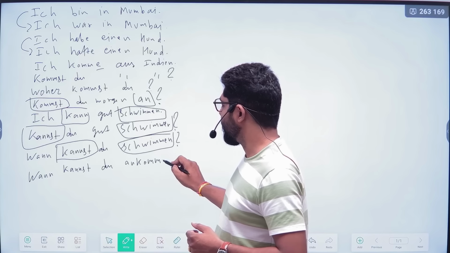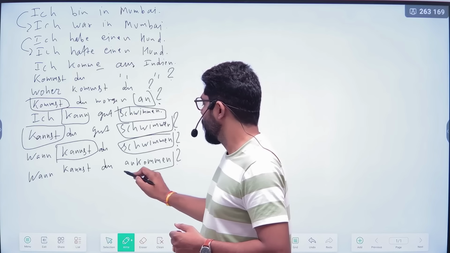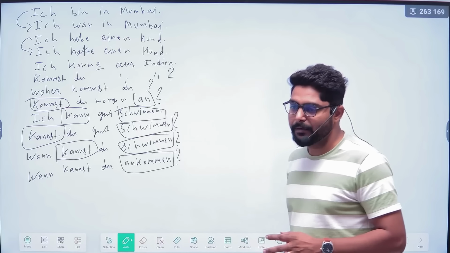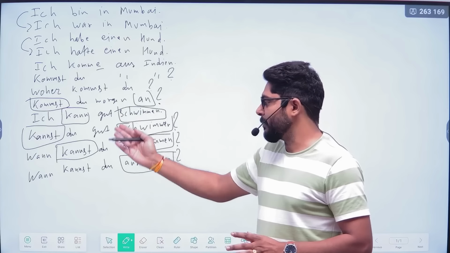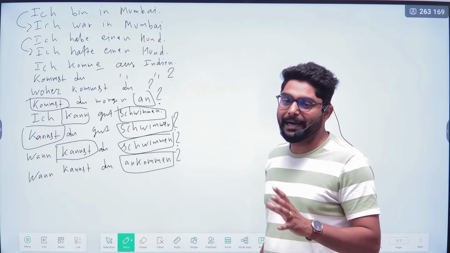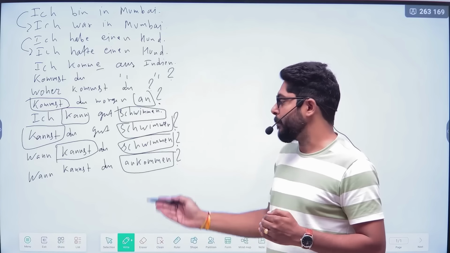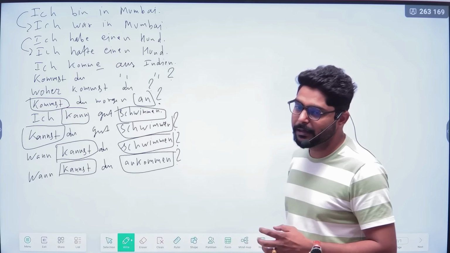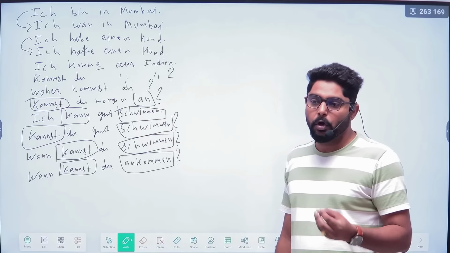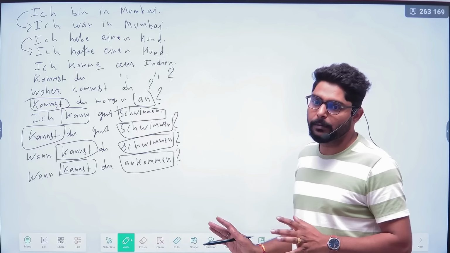So always remember, when you are making sentences with the separable verb and a modal verb also, then in the separable verb you don't need to separate the prefix. The main verb will always be at the end of the sentence. It does not matter whether it is a separable verb or a normal verb.